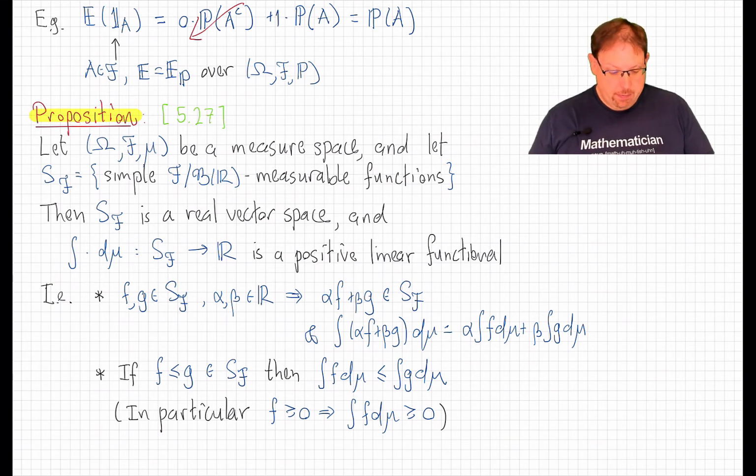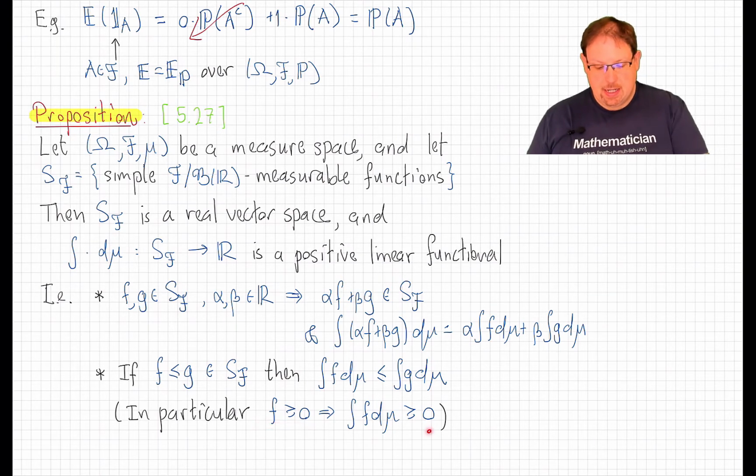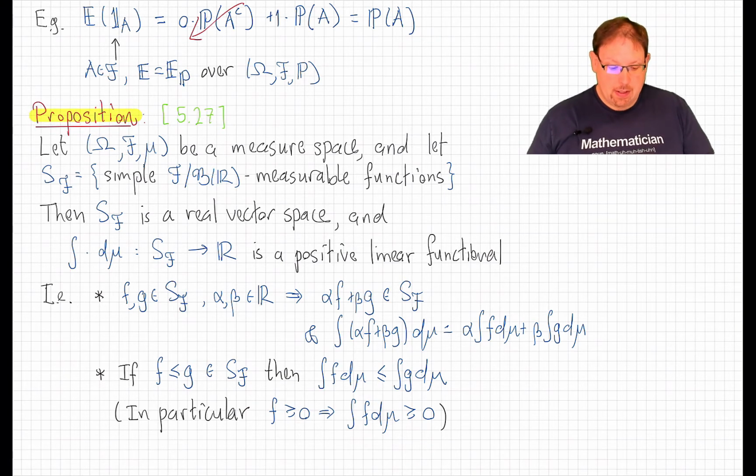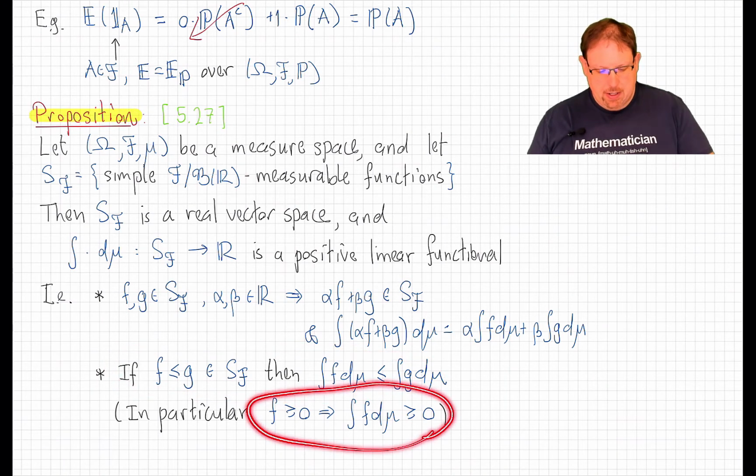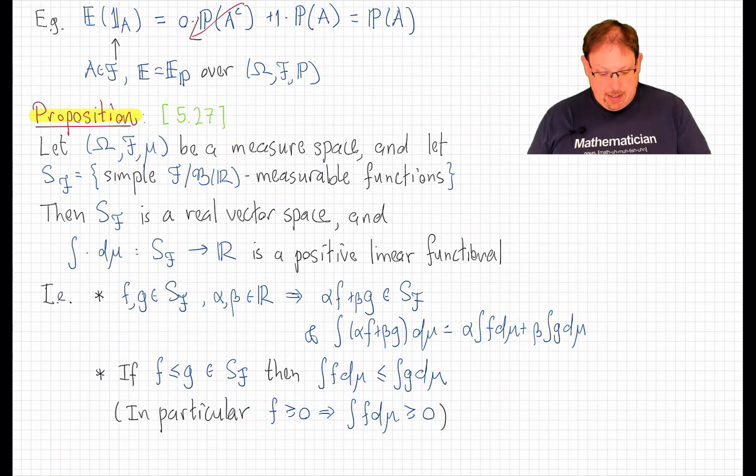That's a linear functional, and positivity really means this. If I take any non-negative simple function, then its integral will be non-negative as well. Now there's an ostensibly stronger claim that's written here, which is that if I take two simple functions that are ordered, f is less than or equal to g, then in fact the integral of f will be less than or equal to the integral of g. That ostensibly stronger statement implies the positivity here simply by noting that if f is greater than or equal to 0, this condition would say that the integral of f is greater than or equal to the integral of 0, and the integral of 0 must be 0 since this integral is a linear map.